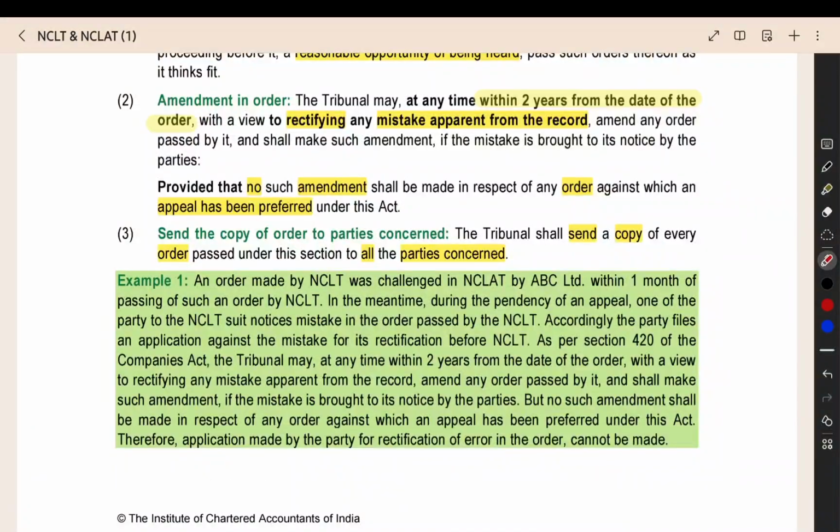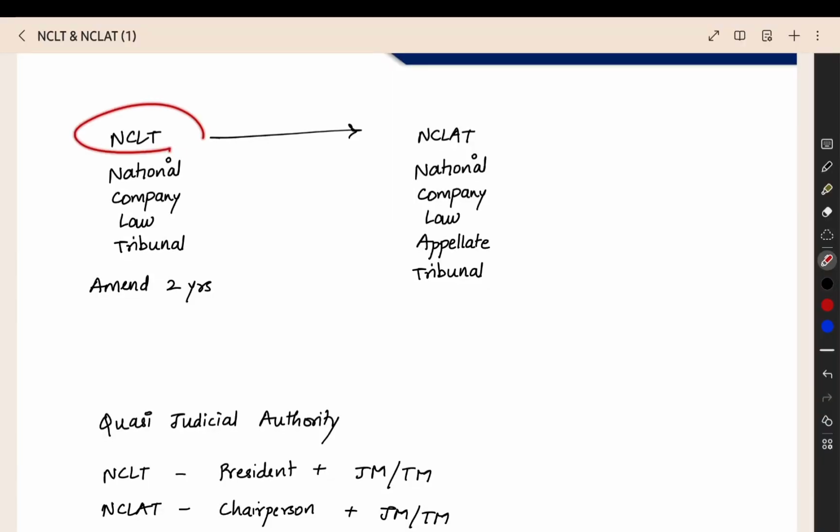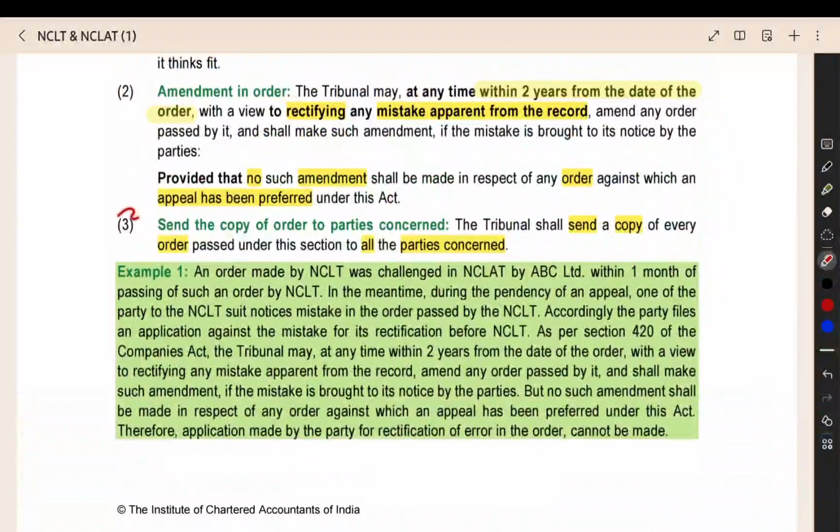Then the amendment they can do only if the case is not in appeal. Now NCLT gave the order. Now you went for the appeal. The appeal case is pending before the NCLAT. Since it is pending before the higher authority, NCLT cannot interfere and do the amendment. Only if the case is normally there, only then they can do the amendment. If it goes for an appeal, then they cannot do the amendment. So that is this point.